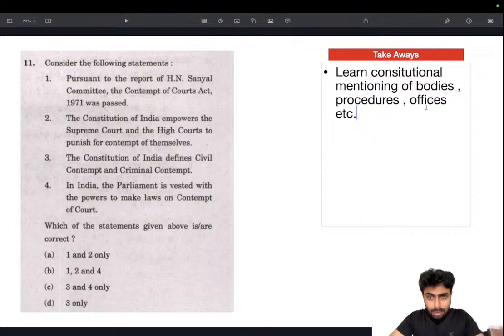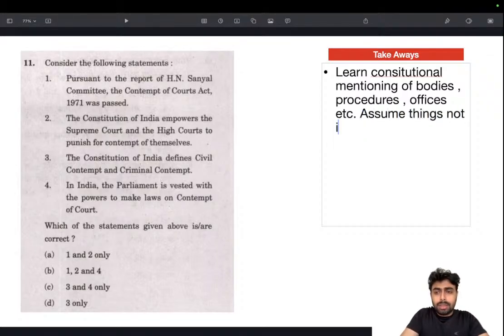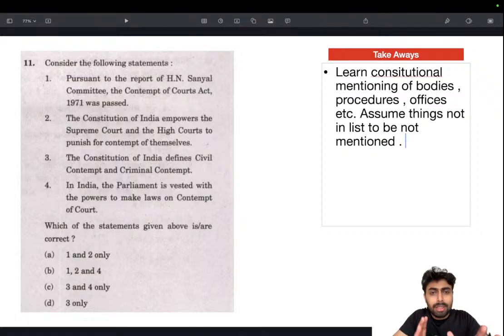So right off the bat, the takeaway is learn constitutional mentioning of bodies, procedures, officers, and assume things not in the list to be not mentioned. Okay, you cannot learn everything as whether it's mentioned in constitution or not mentioned. Just learn what is mentioned and assume the rest is not mentioned. Sometimes you might miss a few things, but it's fine. Don't make your learning process very content heavy. This way you can eliminate things, and you can be very light-headed when you are approaching the questions and actually attending the examination.